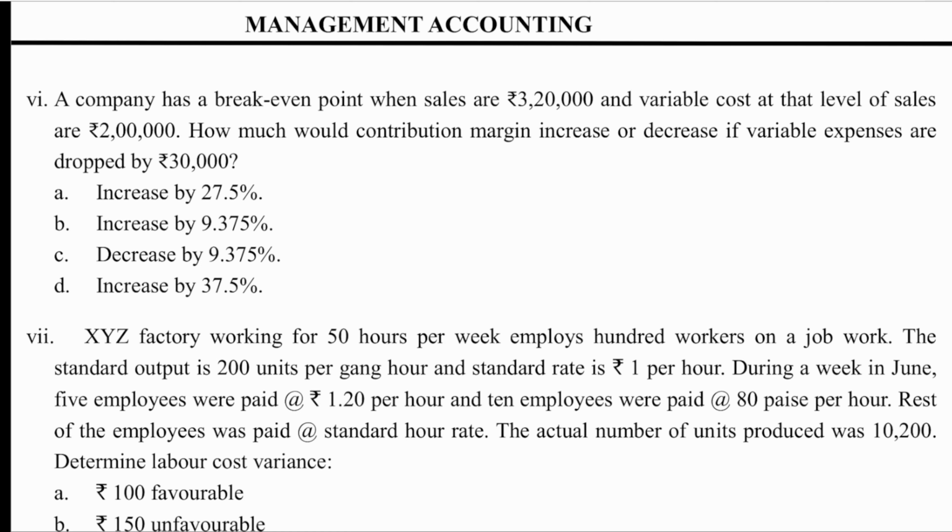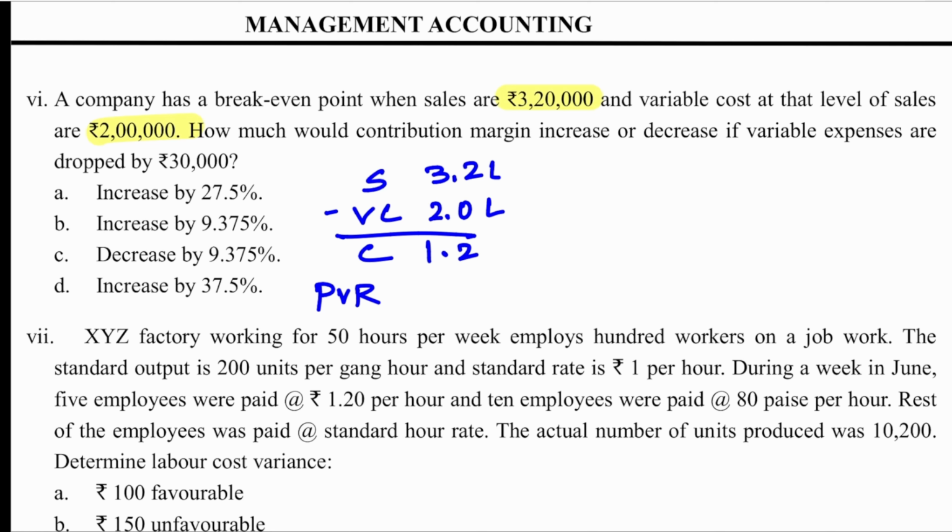Sixth one, a company has a break-even point when sales are 3.2 lakh and variable cost at that level of sales are 2 lakh. How much would contribution margin increase or decrease if variable expenses are dropped by 30,000? So to solve this, first you have to know at break-even what is the PVR. So sales minus variable cost is contribution, and then you have PVR. Sales is 3.2 lakh, variable cost is 2 lakh, contribution is 1.2 lakh. PVR is 1.2 divided by 3.2 is equal to 37.5%.